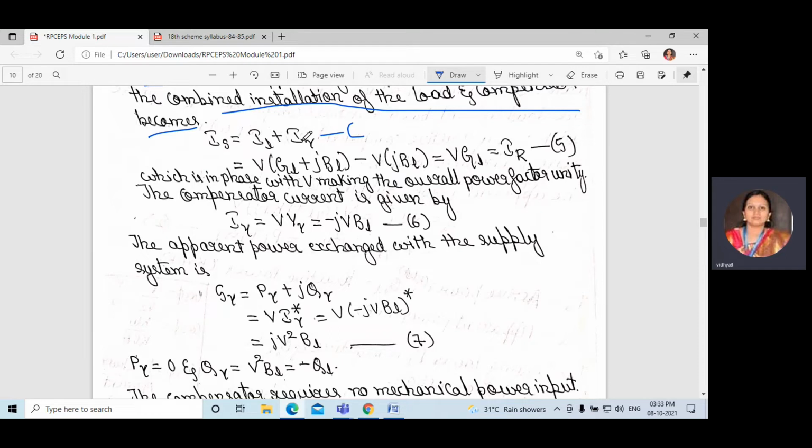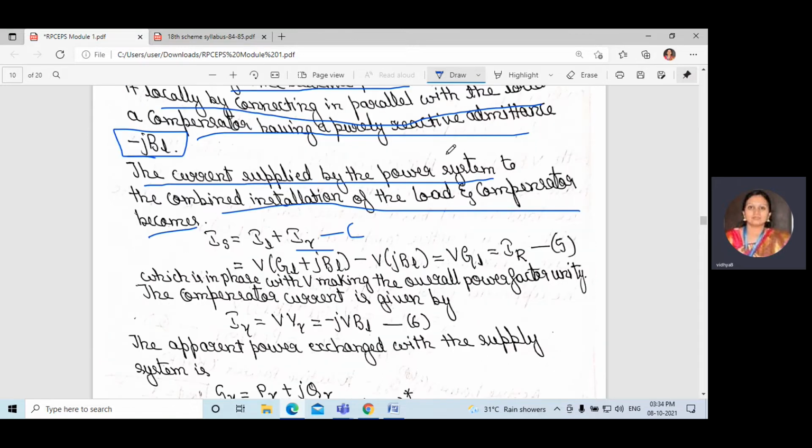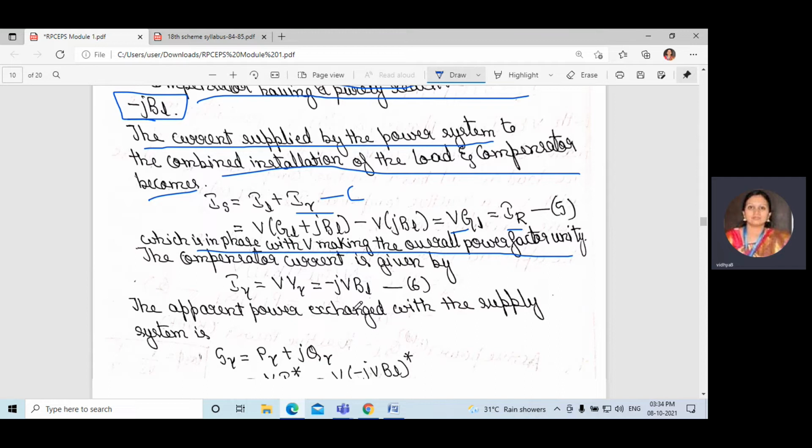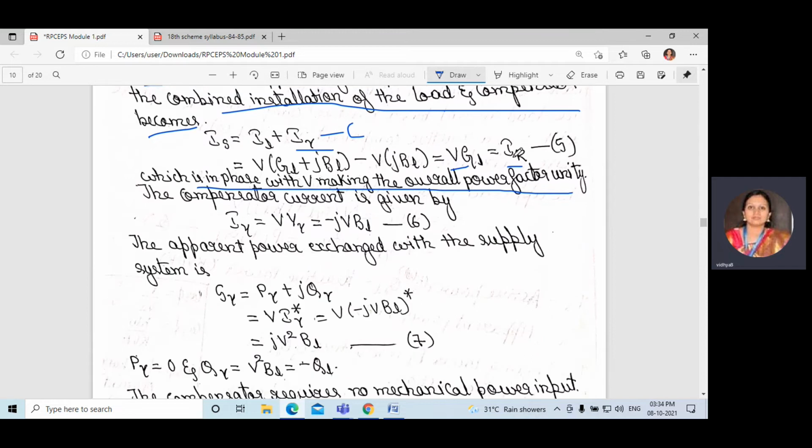Usually we can say input is equal to output plus losses. We are compensating the losses, so we are using the compensation term here. We can write V into (GL plus JBL) minus JBL, that is, the compensation admittance, where we are using the susceptance minus JBL. So you get VGL, which is equal to IR. From this equation we can say it is in phase with V, making the overall power factor unity. IS is equal to IR.